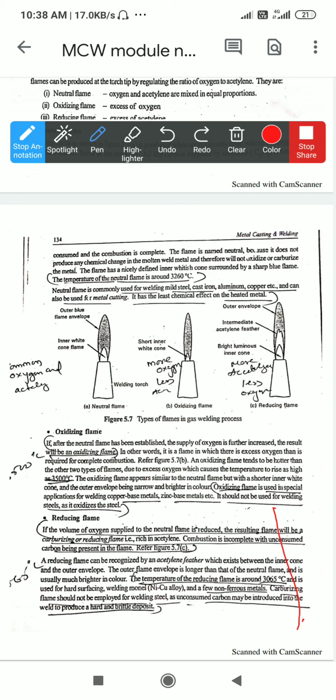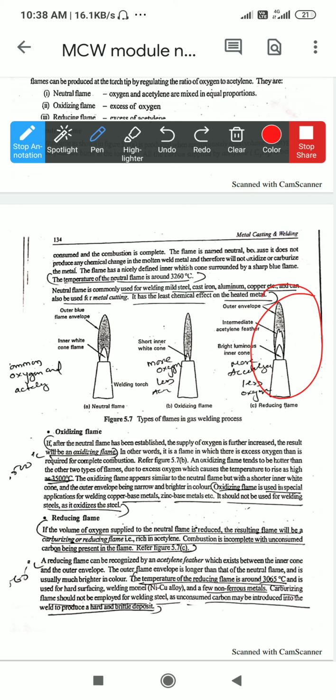The combustion is incomplete, with unconsumed carbon being present in the flame. You can see in this diagram, this is a reducing flame. Over here, the oxygen is less, but the fuel gas is supplied more. Next, the reducing flame can be recognized by the acetylene feather which exists between the inner core.